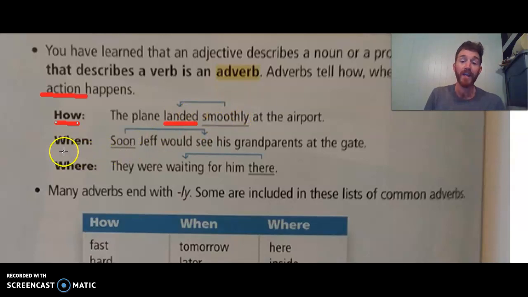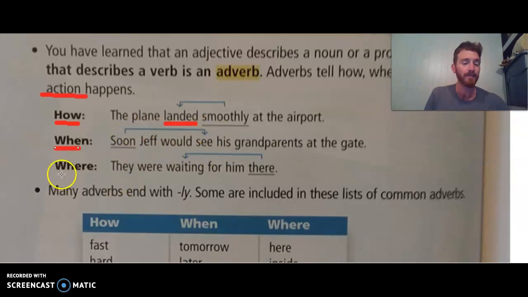It could also be when. Sometimes we'll see words like soon. That doesn't sound like it's telling us much, but it tells us a little bit about when something might happen. It says, "Soon Jeff would see his parents at the gate." So see is what Jeff is going to do. He would see them. That would be the action. And then soon describes when he sees them. So our adverb soon describes the action see, and tells us when he will see.